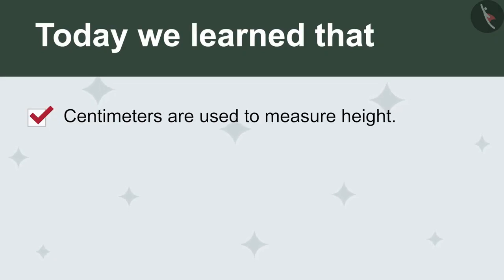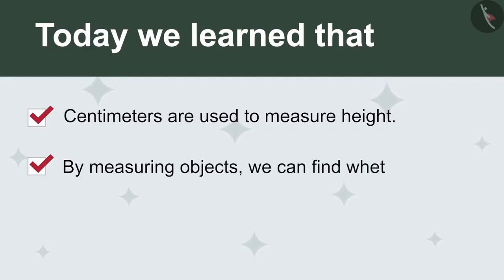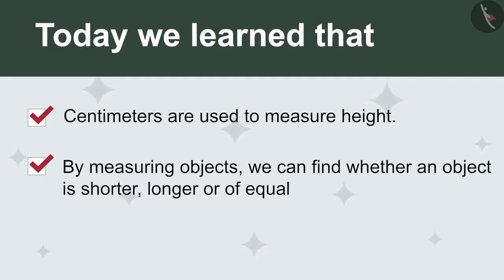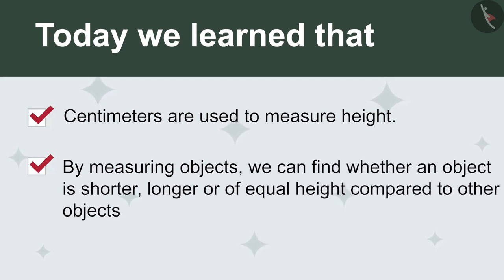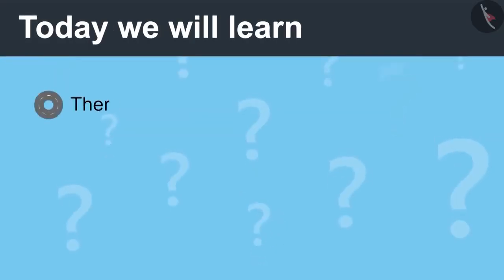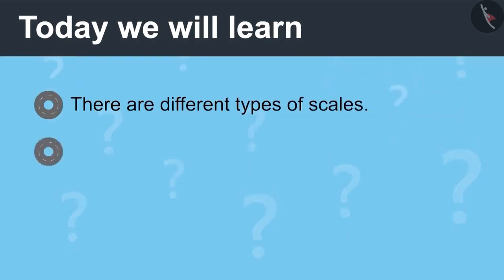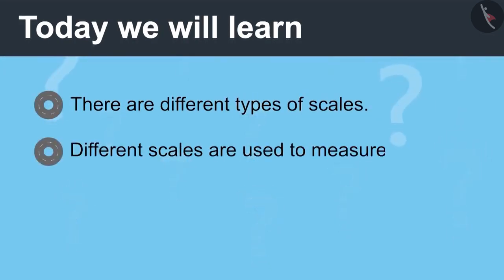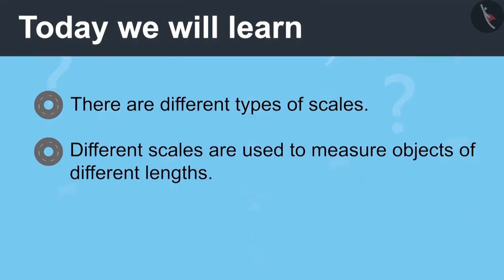Today we learned that centimeters are used to measure height. By measuring objects, we can find whether an object is shorter, longer, or of equal height compared to other objects. Introduction to Centimeter, Part 2. Today we will learn that there are different types of scales and different scales are used to measure objects of different lengths.